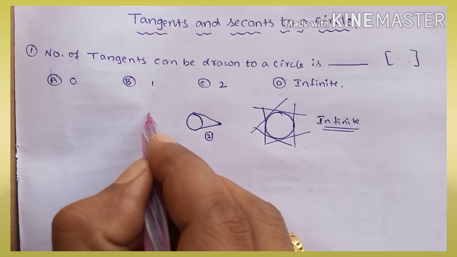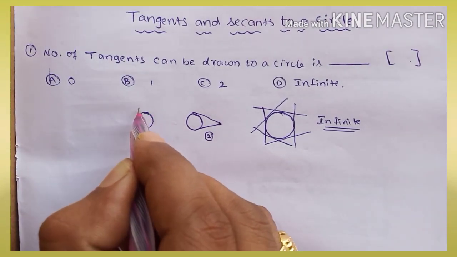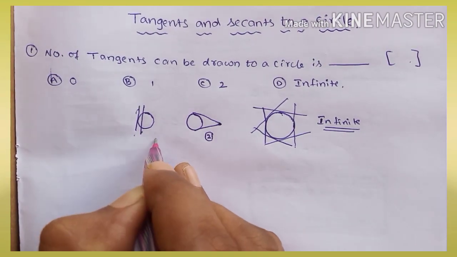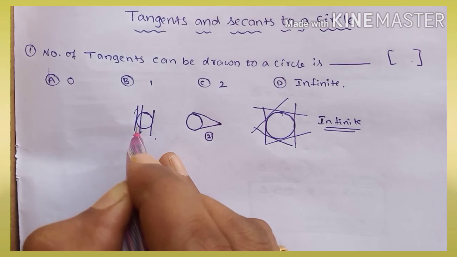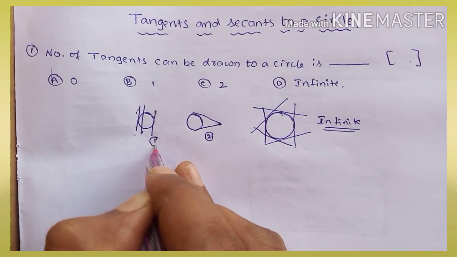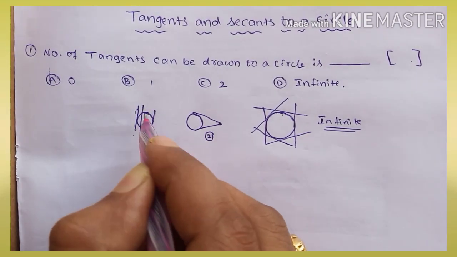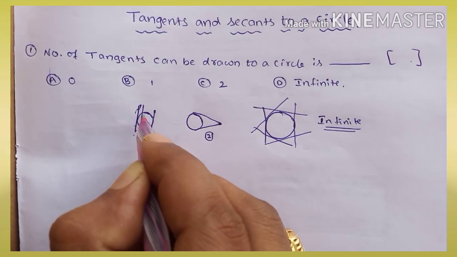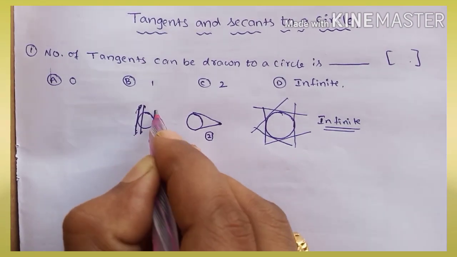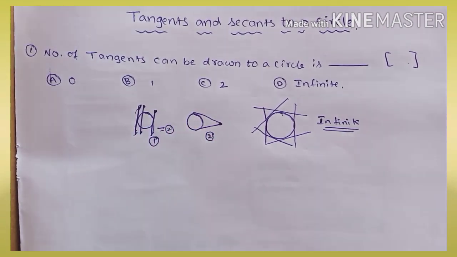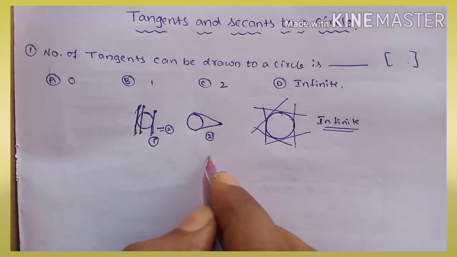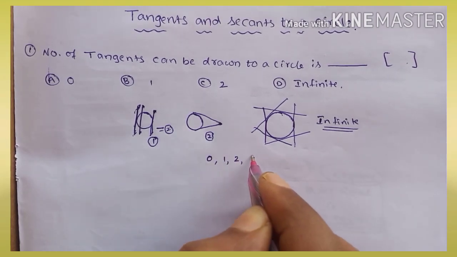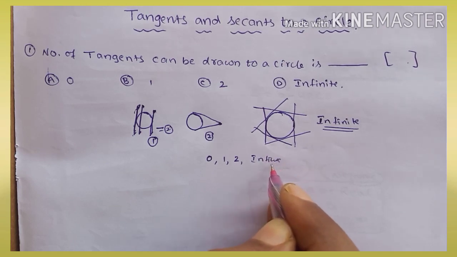If we are given a circle and already either a secant or a tangent, how many parallel tangents can be drawn? We can draw one and only one tangent parallel to the given tangent. If it is a secant, we can draw two parallel tangents. Okay? Memorize these concepts. Sometimes you will get 0, sometimes 1, sometimes 2 and sometimes infinite also.